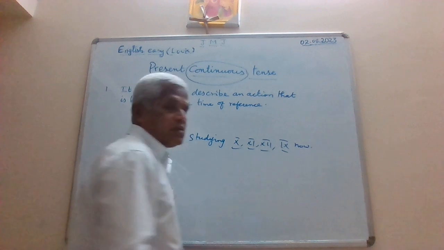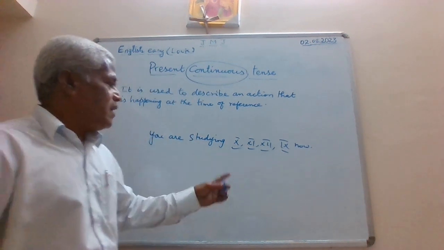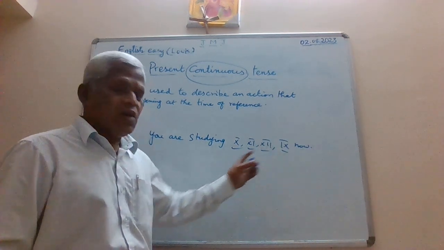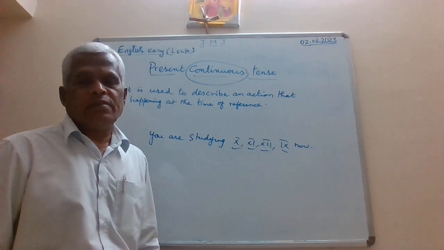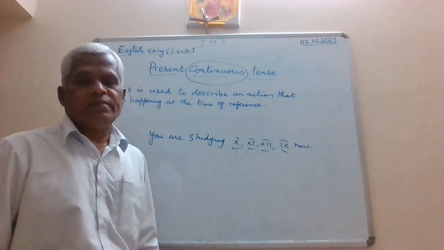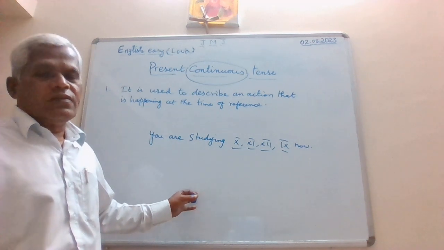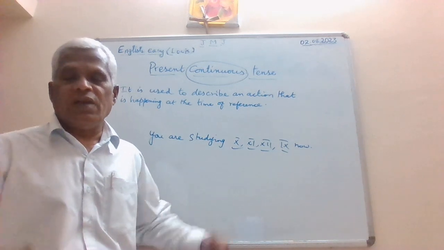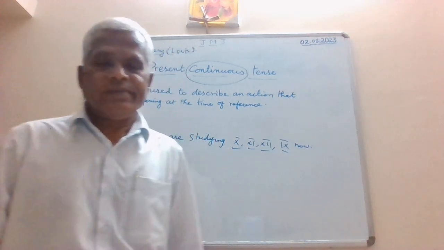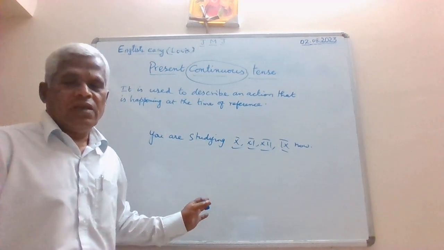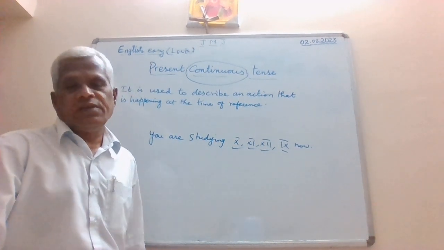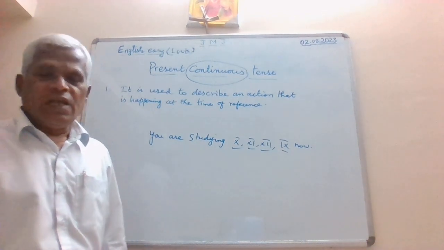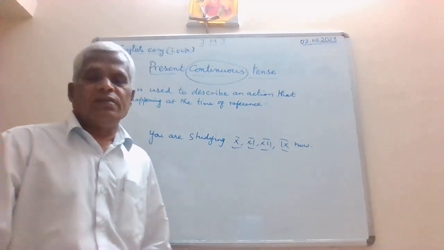Now, see, you are studying 10th now, you are studying 11th now, you are studying 12th now, or you are studying 9th now. Now what do you mean when I write a sentence like this? You are studying 10th, 11th, 12th, whatever the classes that you are in. Or if you are not a student, you may say you are studying college, or you are learning grammar. Whatever fits you, you can change your verb there.